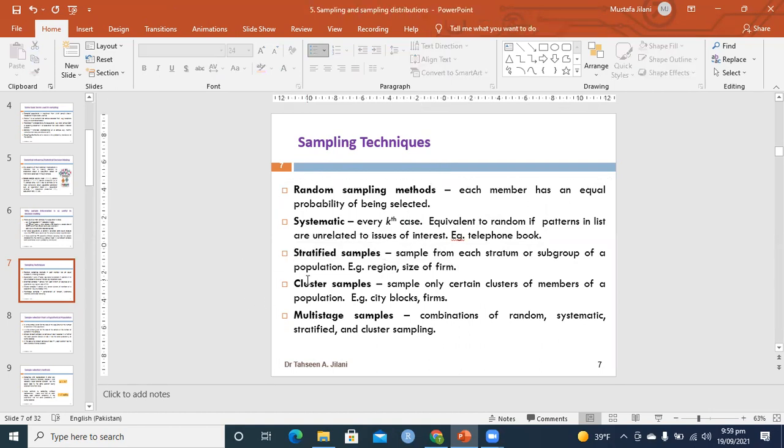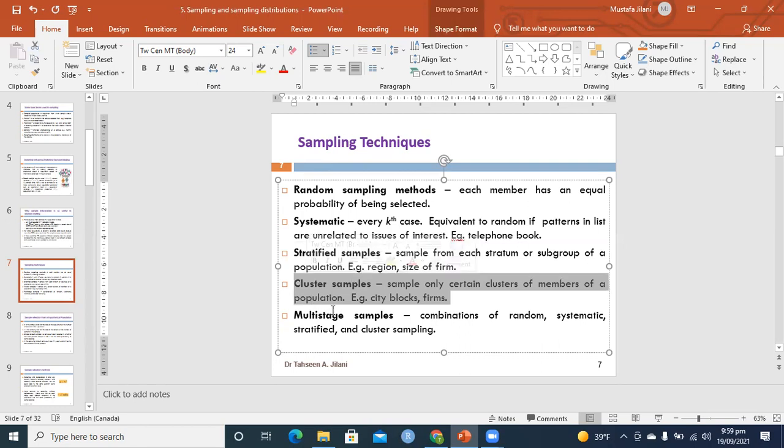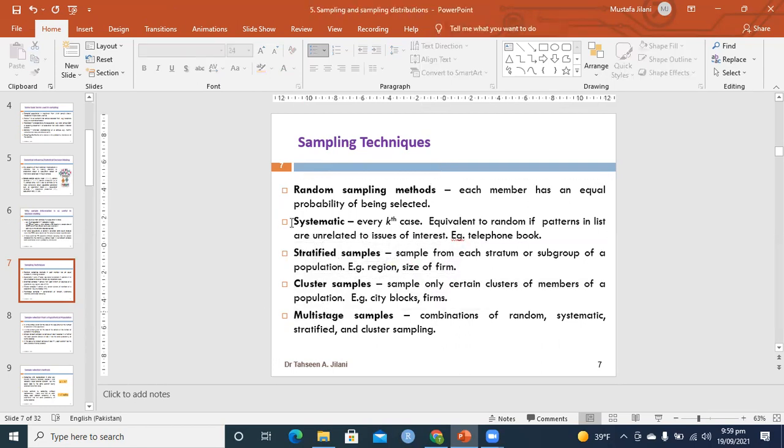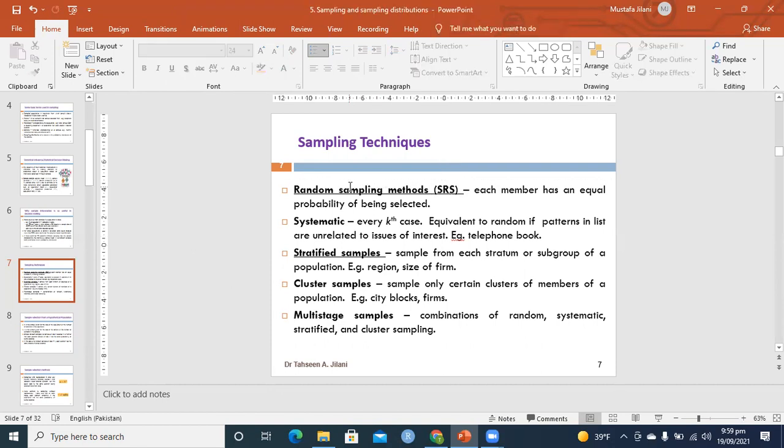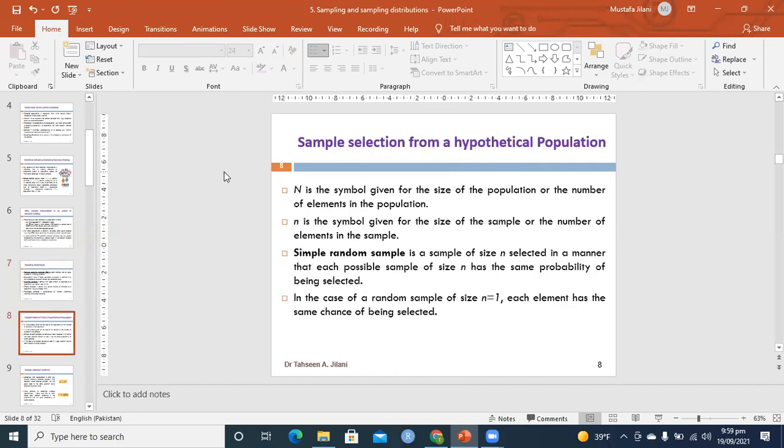The other approaches are cluster sampling, which we will not go into in detail, and multi-stage sampling. The main things that we use in real life most of the time are stratified sampling and simple random sampling, SRS. We will focus only on simple random sampling in this module, because the theoretical concepts depend on it.